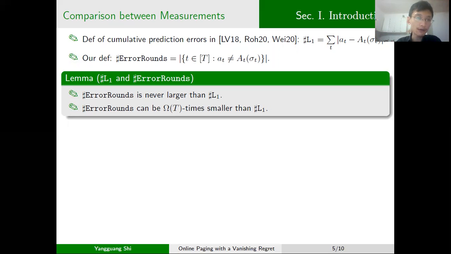We also call this measurement the number of the error runs. It is easy to see that the number of the error runs is never larger than the L1 norm. Meanwhile, the L1 norm can be Omega(T) times larger than the number of error runs. So we can see that the measurement that we have described is better than the measurement used in these related works.